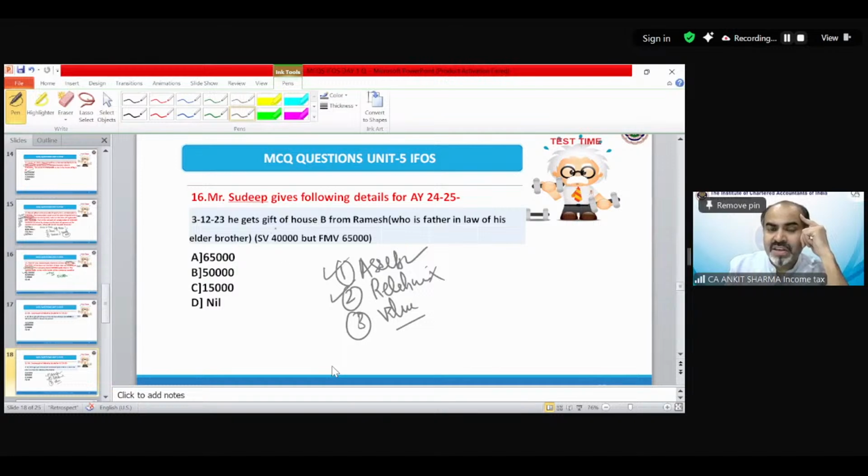The provision says if it has been received free of cost, the stamp duty value should exceed 50,000. For without consideration case, FMV is irrelevant. So stamp duty value should exceed at least 50,000 for applicability of this provision. Does not exceed, correct answer would be B.